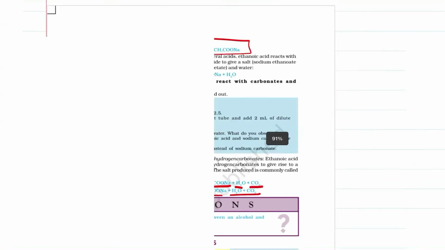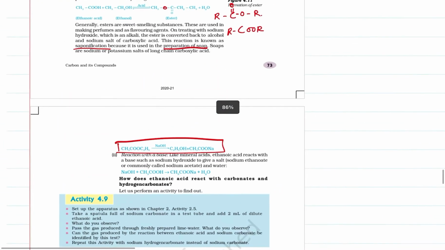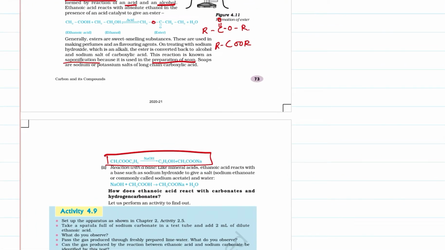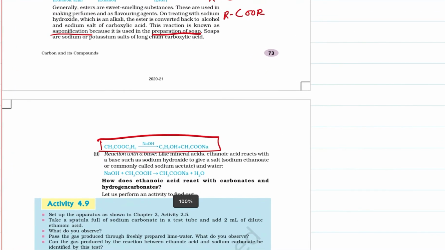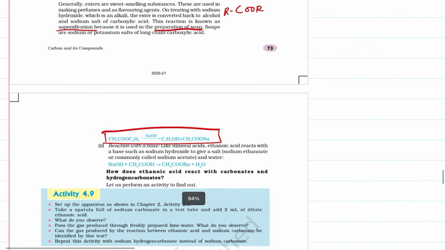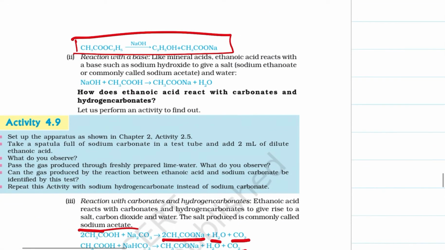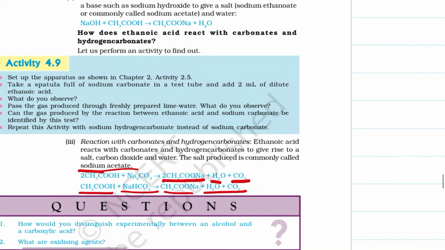So these are the three properties of ethanoic acid: reaction with alcohol, that gives us esters, the reverse of esterification is saponification, and then it reacts with a base, NaOH, to give sodium acetate, and when it reacts with sodium hydrogen carbonate and sodium carbonate, then it gives something similar. So what do you observe?